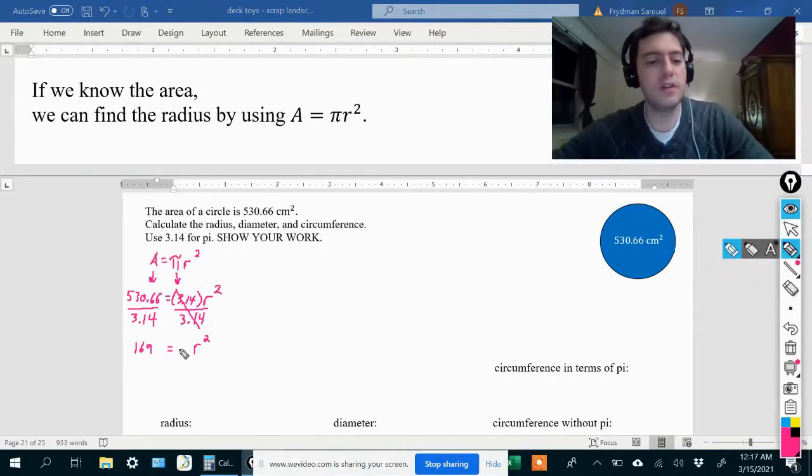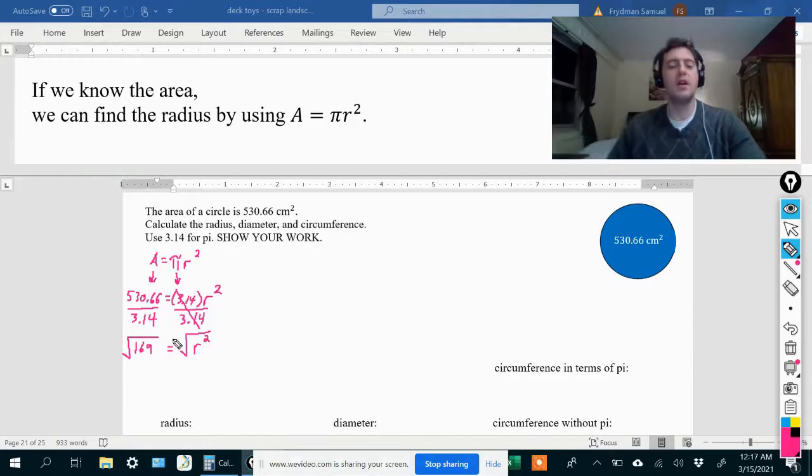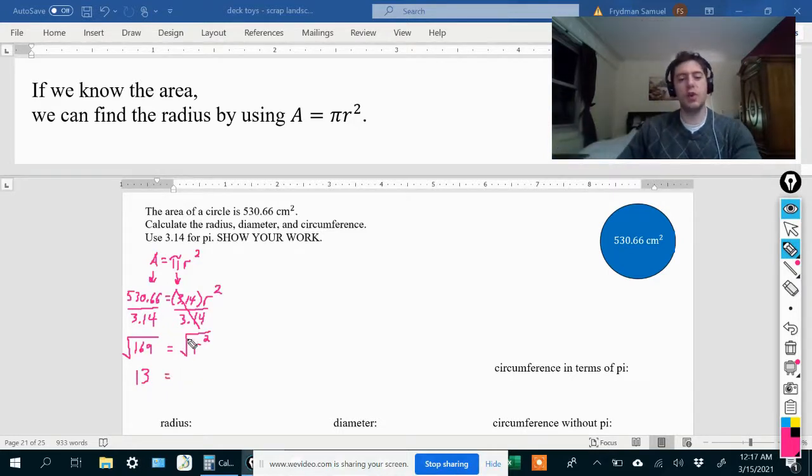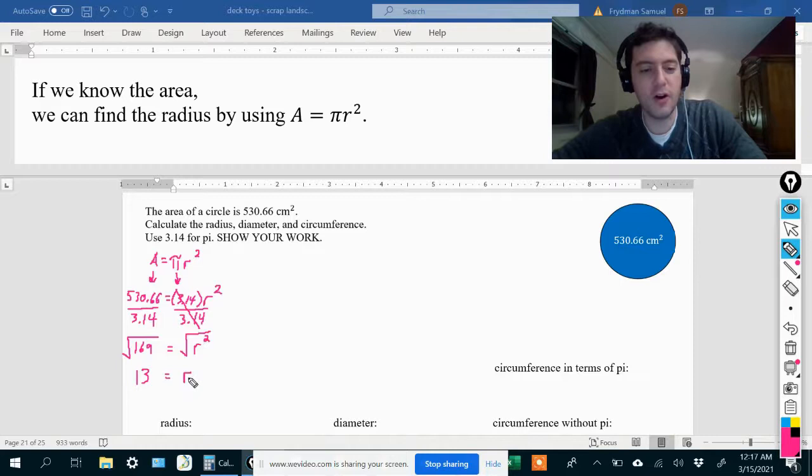Now, I'm going to show you a symbol over here. This is called the square root symbol. And I'm going to take the square root of both sides. What does that mean? When we take the square root of 169, it means what number multiplied with itself gives us 169. And we already said that number is 13. Okay, now what is the square root of r squared? That means what number times itself is equal to r to the second power? Well, that would just be r. R times itself is equal to r to the second power.